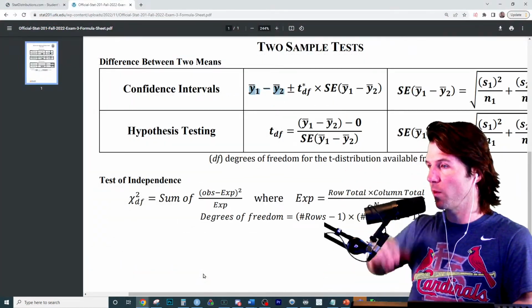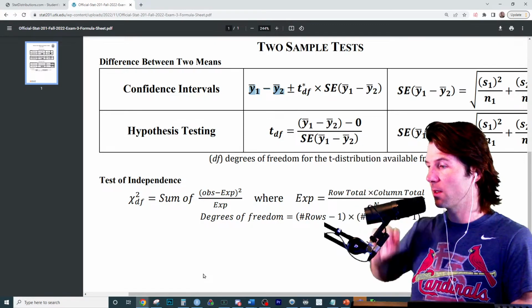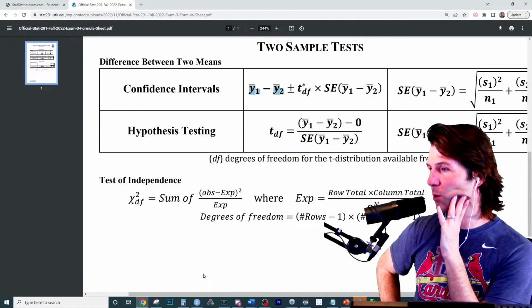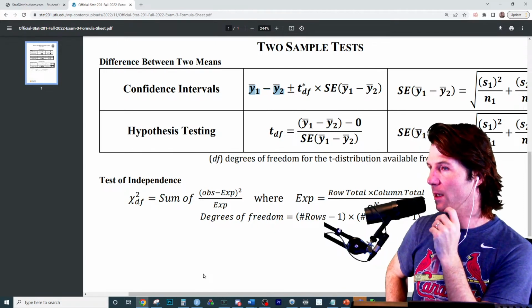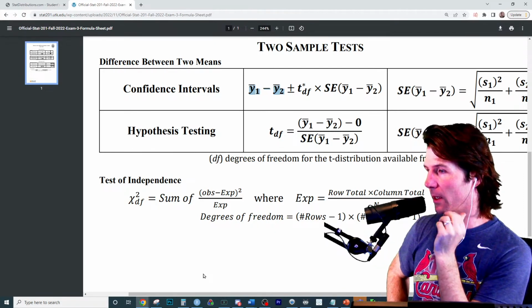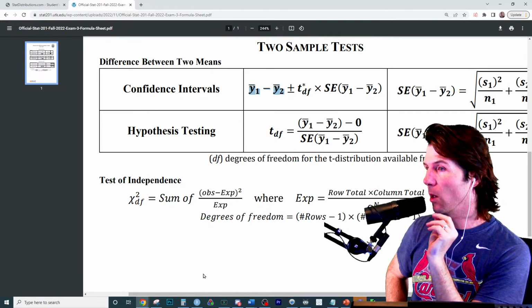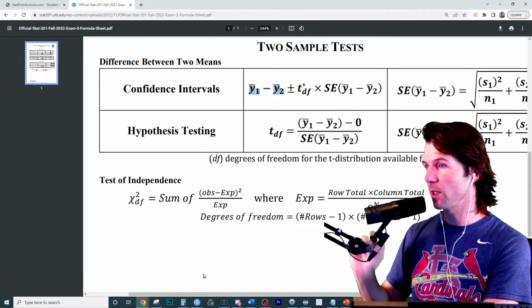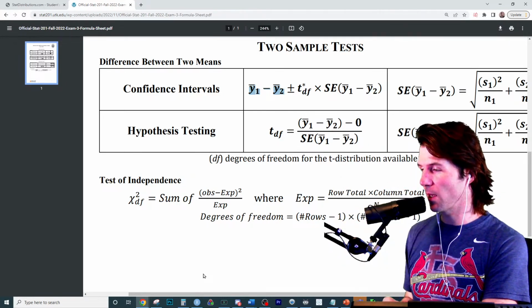The difference is about 9.4. But then we need to give it a what, because it's about 9.4 what. Because then we need to find the what of what we think the difference might be. Well, we would find the t statistic related to the percent confidence, and then we would create a margin of error with that using the standard error right there. So does that make sense, Ali?